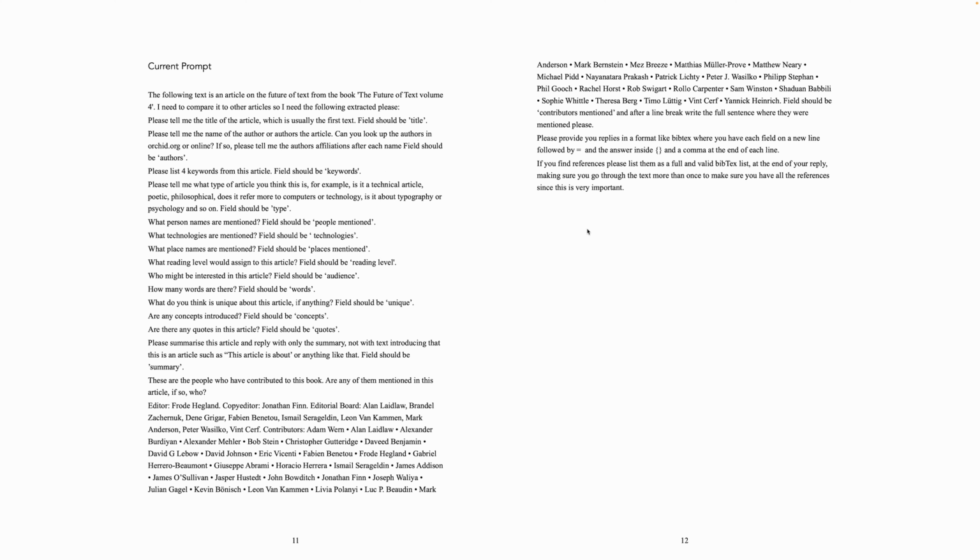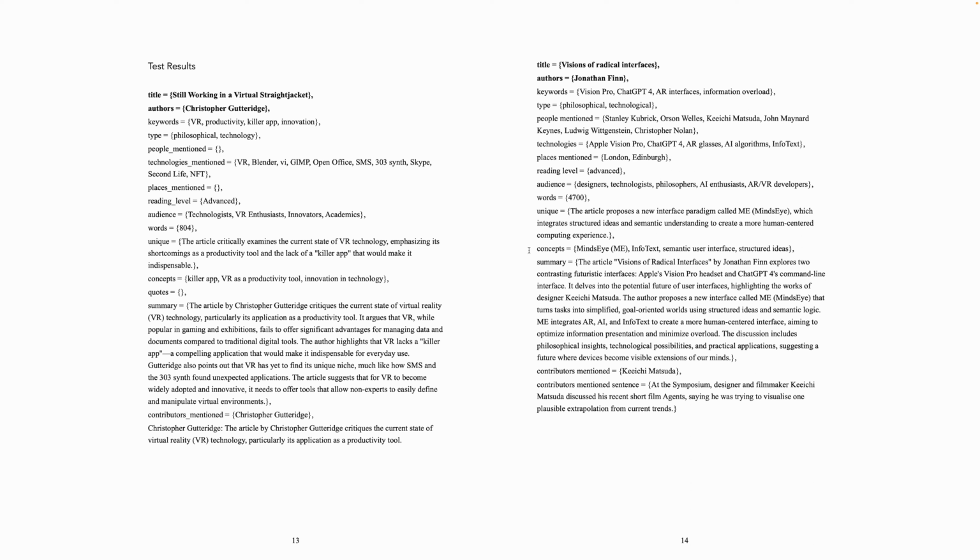So this is the prompt. It's in the PDF where you can pause here to read it. And here are examples of results. So we have title, author, keywords, and the type that we looked at, people mentioned, technologies, rating level, audience, word count, so we can maybe indicate the relative size of the articles.